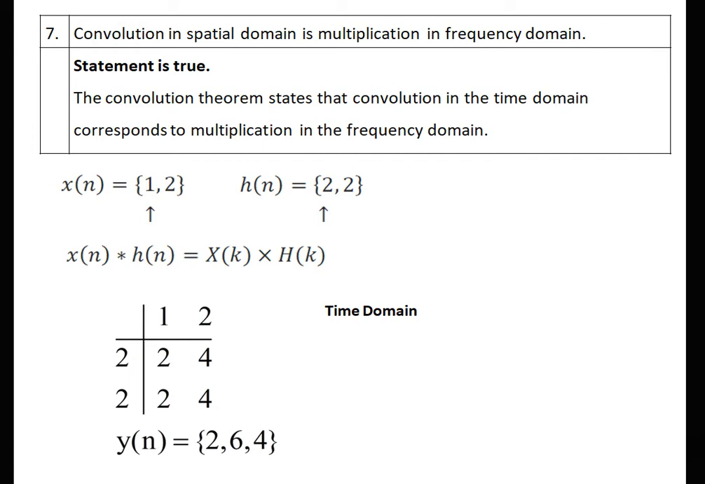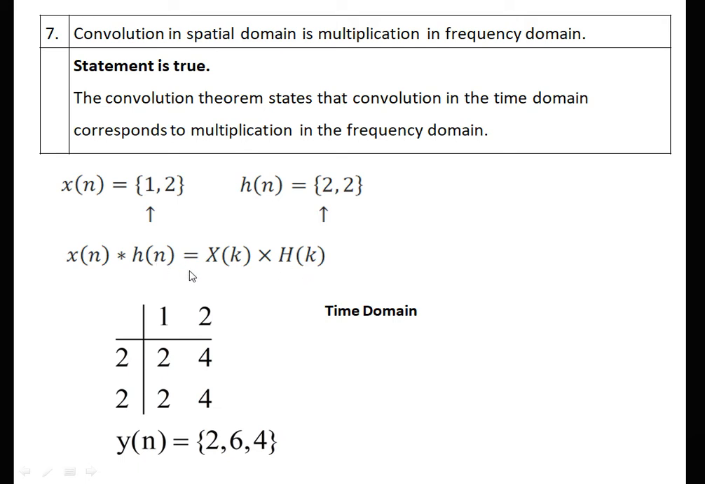Question 7. Convolution in the spatial domain is multiplication in the frequency domain. This statement is true. The convolution theorem states that convolution in the time domain corresponds to multiplication in the frequency domain. Let us see an example. x(n) is 1, 2 and h(n) is 2, 2. The convolution is represented by this sign, x(n) convolved with h(n), in the time domain or spatial domain, and in the frequency domain it is X(k) into H(k).